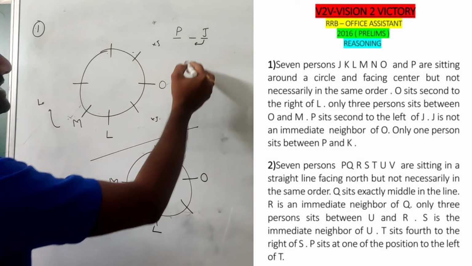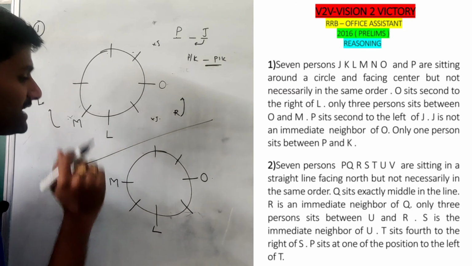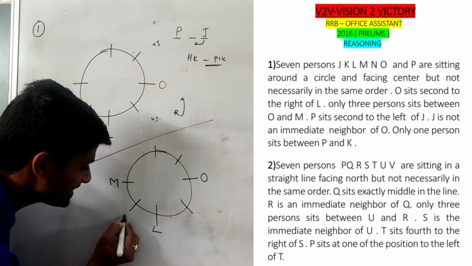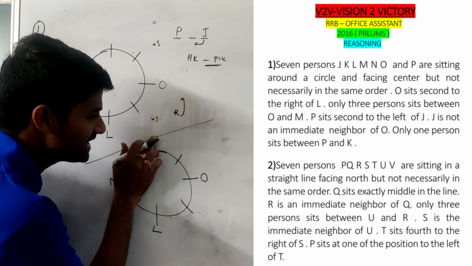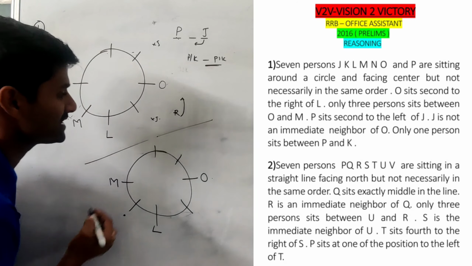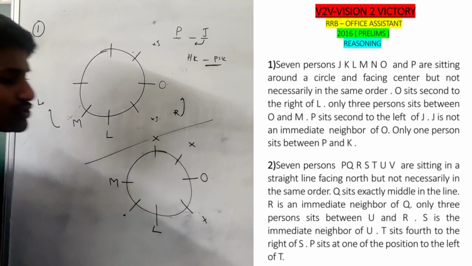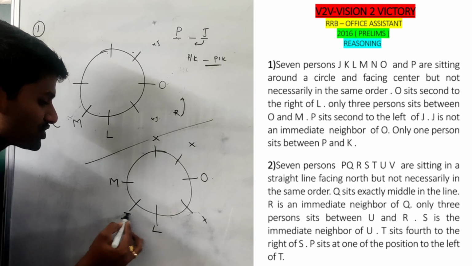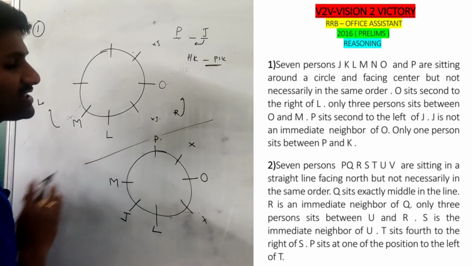And only one person sits between P and K. Go with all possibilities. P is second left of J. If I place J here, then definitely this is the P position, but this is already occupied by O, so we can't place P here. So J is not here. We already know J cannot be placed in these two positions, so for this possibility I can confirm this is the position of J. If it is J, then the second position is occupied by P.